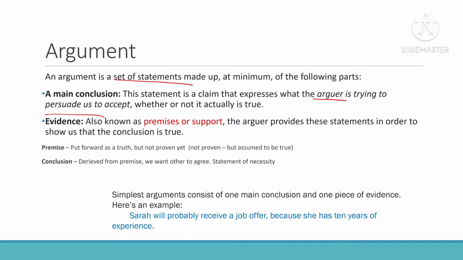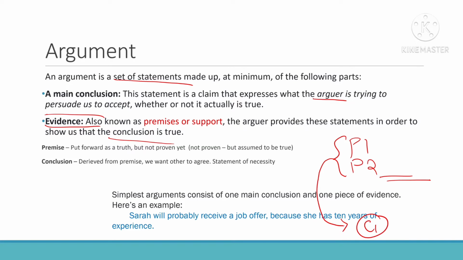We don't know whether it is true or false, right or wrong, whatever, the arguer wants us to accept that. Along with the conclusion, the arguer will put two or more statements called evidence, premise or support, which show us that the conclusion is true. Normally we call them premises rather than evidence. So there will be two or more premises and a conclusion. All these statements put forward that this conclusion is true. This may or may not be true, but these are evidence or proof for this conclusion.